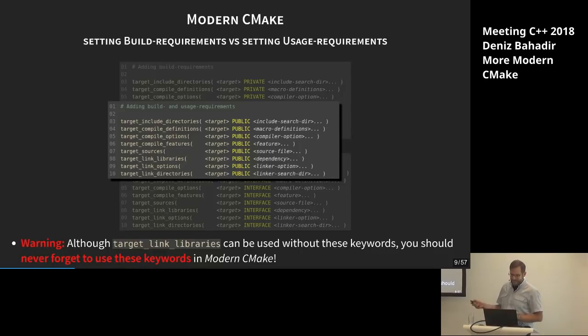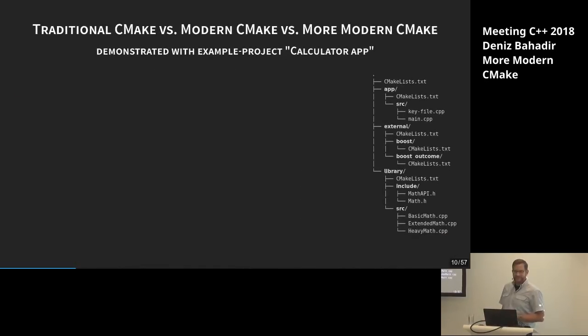Okay, with that, you want to see the differences, I hope, for traditional CMake to modern CMake to more modern CMake. And for that, I'm trying to demonstrate this on a small example project, which I call the calculator app there. Although it's not a real project, but you can see everything there. I have the examples online, so if you want to test it yourself later, you can. And this here on the right-hand side is the directory structure.